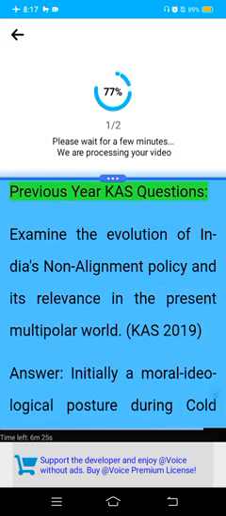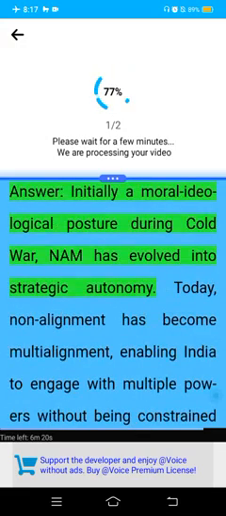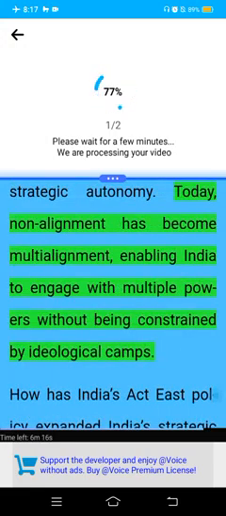Previous year CAS questions. Examine the evolution of India's non-alignment policy and its relevance in the present multipolar world. CAS 2019. Answer: Initially a moral ideological posture during the Cold War, NAM has evolved into strategic autonomy. Non-alignment has become multi-alignment, enabling India to engage with multiple powers without being constrained by ideological camps.